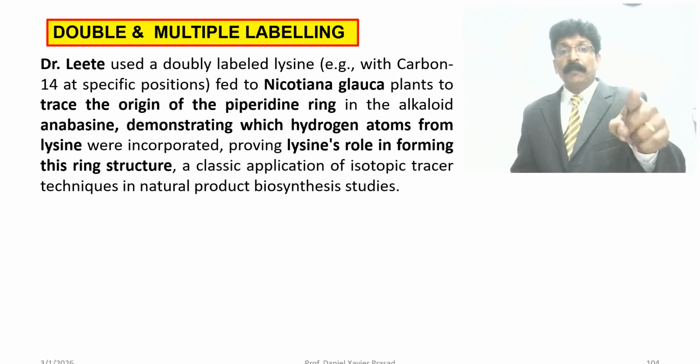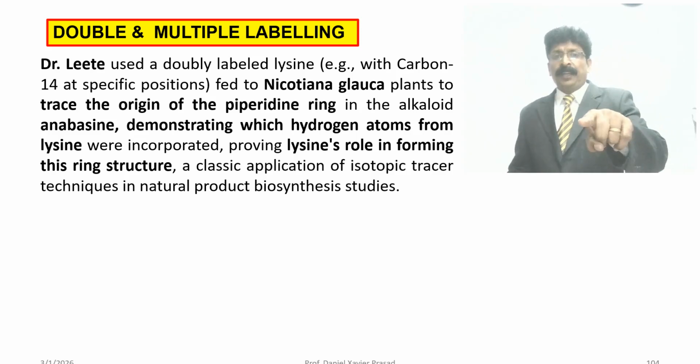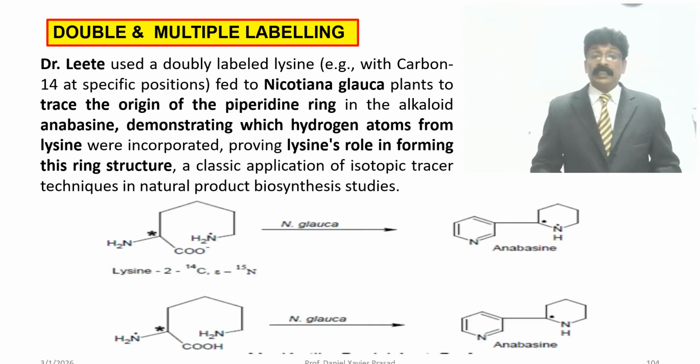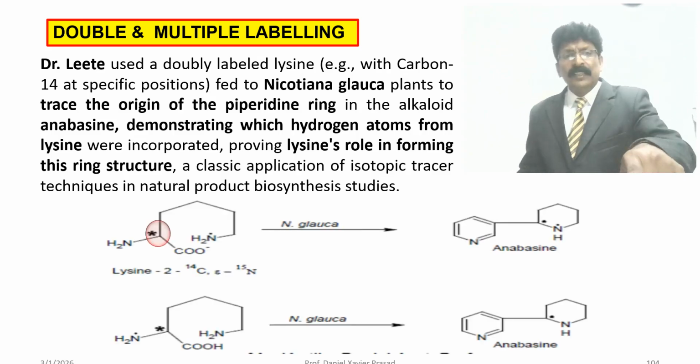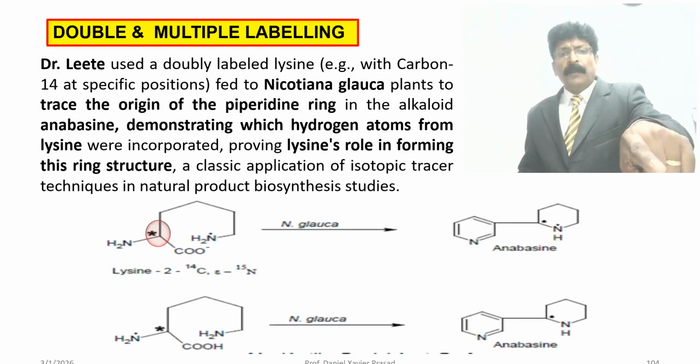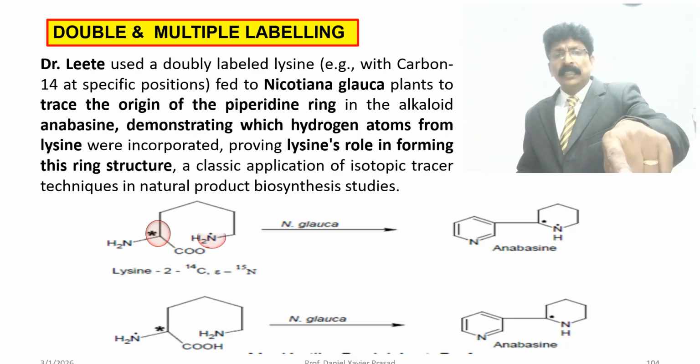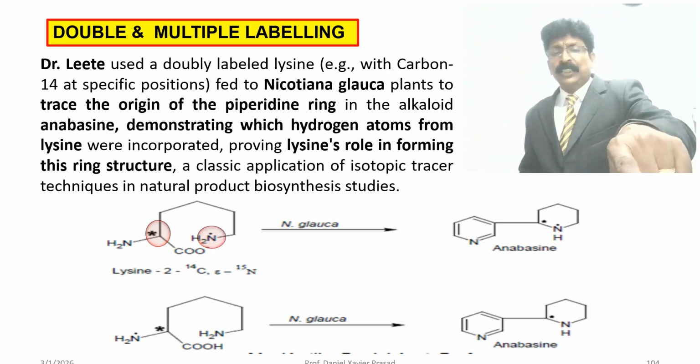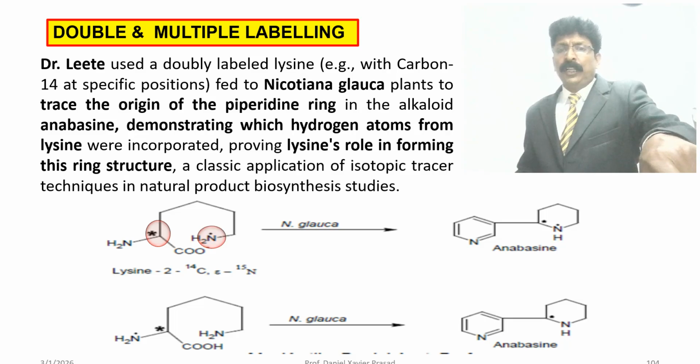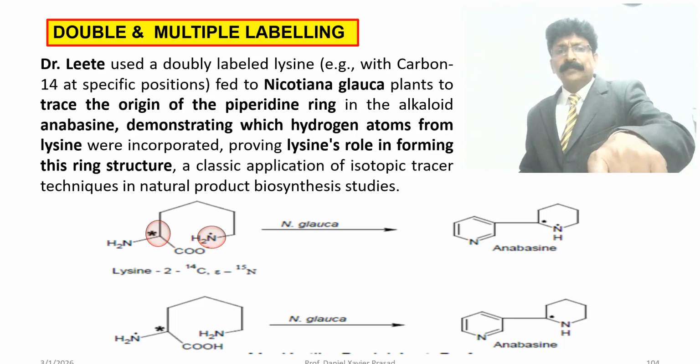So the basic application of the isotopic tracer technique is in natural product biosynthetic study. You can see this reaction. The carbon atom near the NH2 group in lysine in the plant is labeled, and the nitrogen is also labeled, and they found what product they obtained.